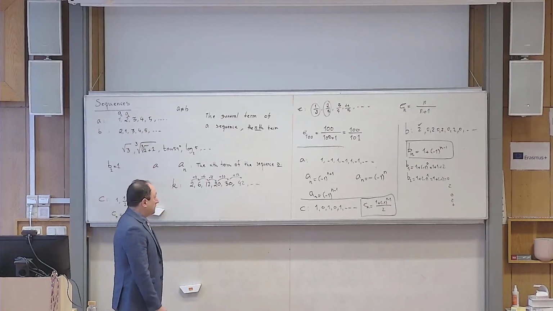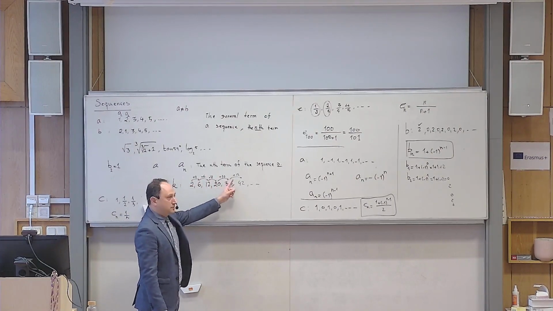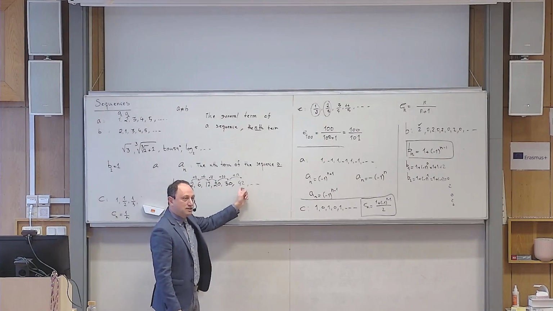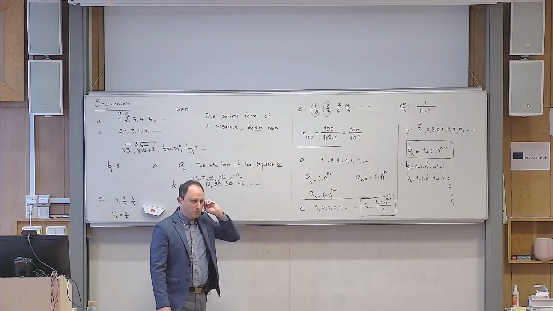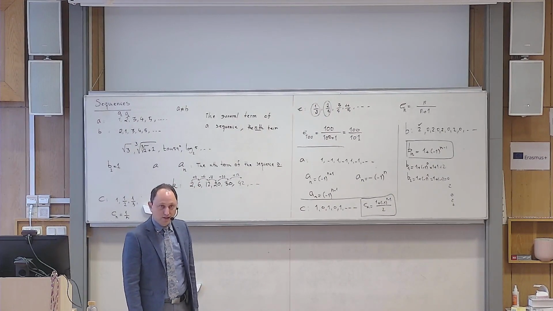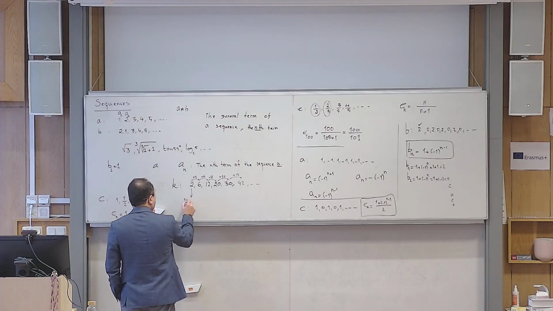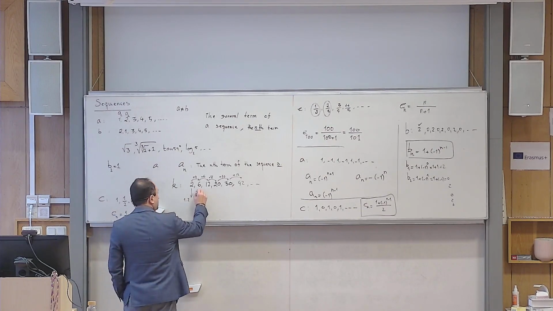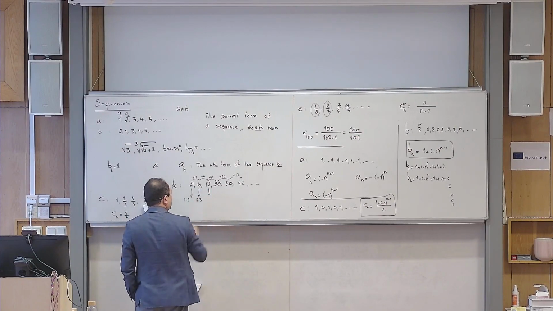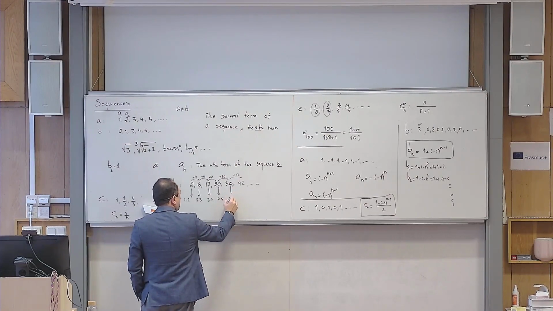Okay, but now, I hope that you agree with me, if you want to continue this pattern, you can immediately guess the next one, the next one, the next one. But it might not be that helpful for finding the formula that generates all of them, yes? But if you see this pattern, that 2 is what? 1 times 2. What is 6? 2 times 3. What is 12? 3 times 4. What is 20? 4 times 5. What is 30? 5 times 6.